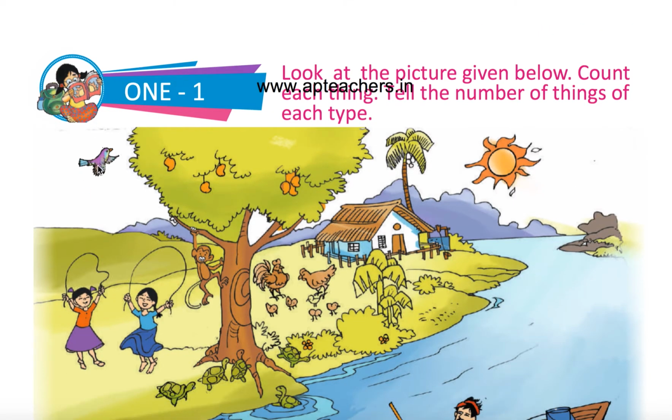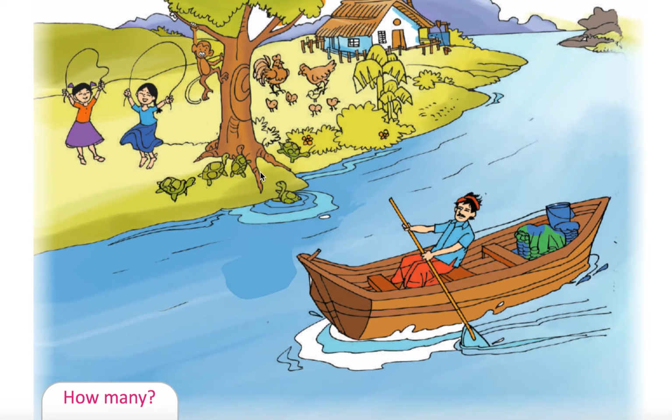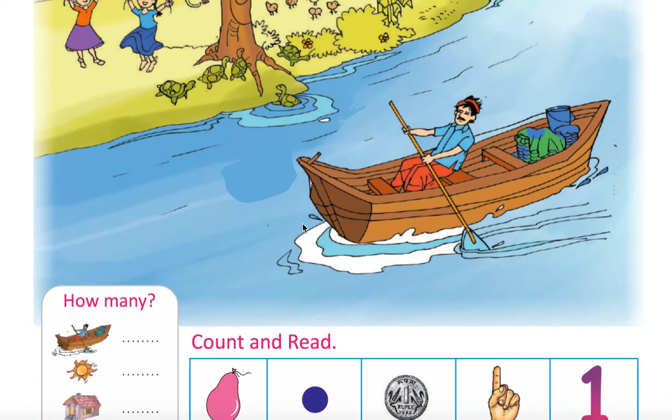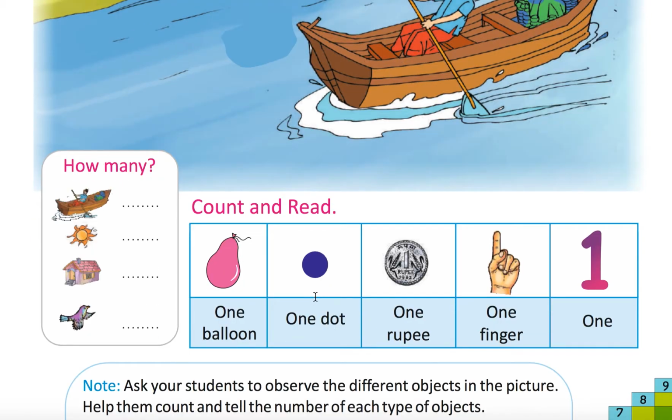How many birds? One bird is there. One tree. Okay. No, this is mango tree. This is perhaps coconut tree. One house is there. Okay. One boat. One fisherman. Tortoise. Four. Okay, not four, five. One, two, three, four, five. How many boats are there? One boat is there. How many suns are there? One sun. Houses? One bird. So one balloon, one dot, 1 rupee, one finger, one.